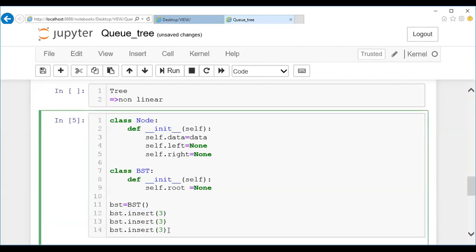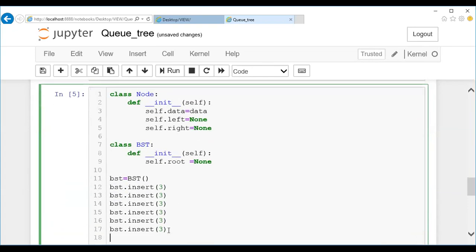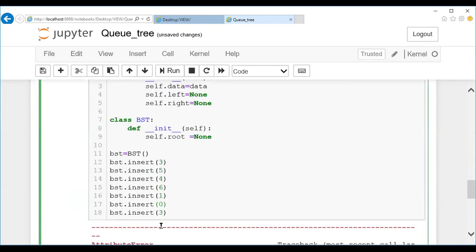Let me mention some values that I'm going to insert: 5, 4, 6, 1, 0, 3 is there, right? 2. So assume that I'm going to create a tree by using insert.